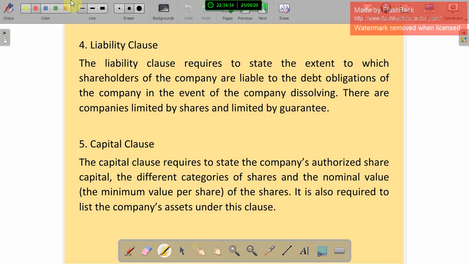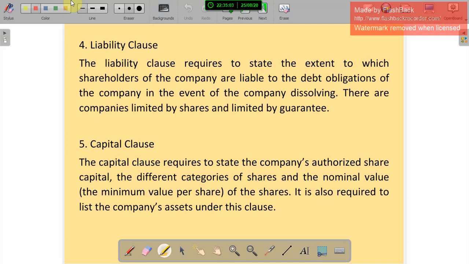Some companies have to mention that a particular shareholder's asset or property is liable for the debt. That should be mentioned in the liability clause. There are companies limited by shares and companies limited by guarantee.